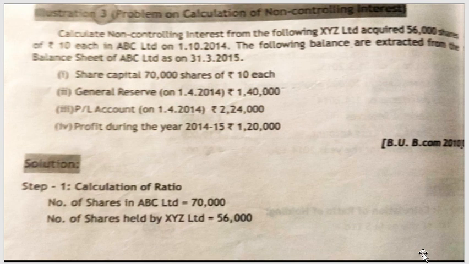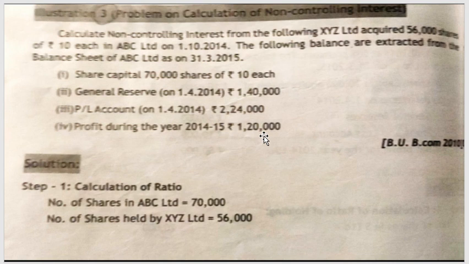The balance sheet is given. The exact share value of ABC Limited is 70,000 shares. Their general reserve for calculating capital profit, on 1st April 2014, is 1,40,000, and profit and loss on 1st April 2014 is 2,24,000. Let us check when they have acquired the shares from the subsidiary. This is like your previous problem, acquired in the middle of the year, on 1st October 2014. So when calculating capital profit from the profit during the year 2014, which includes a profit before acquisition as well as after acquisition,